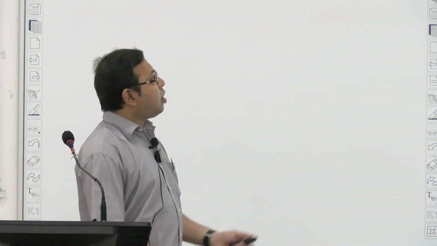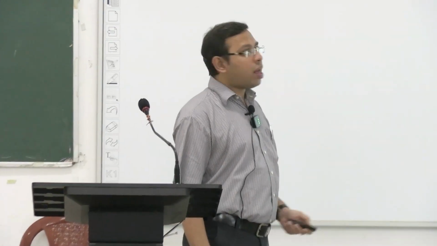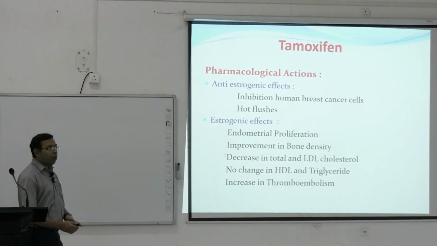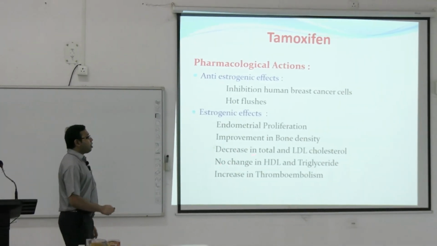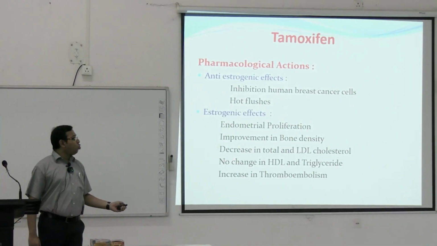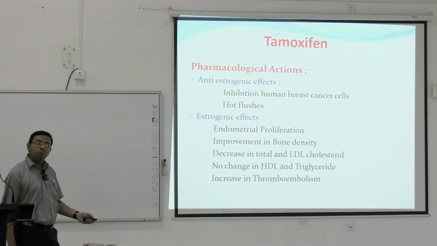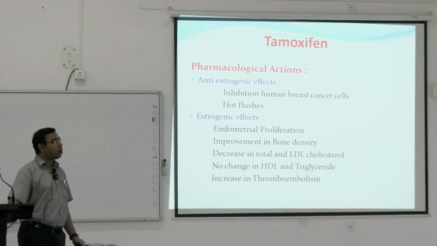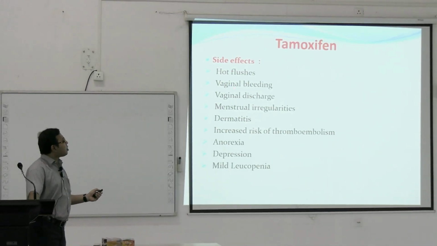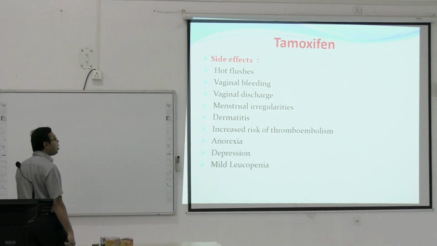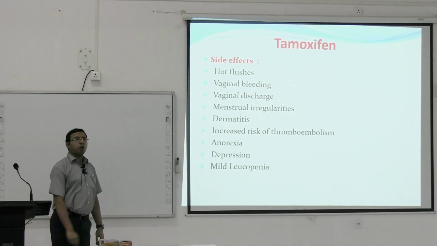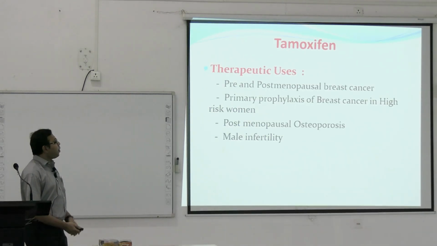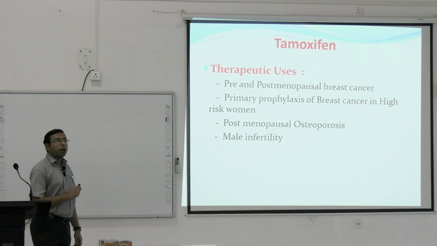So the pharmacological action is anti-estrogenic action. It inhibits human breast cancer cells and hot flashes. Estrogenic action: it can cause endometrial proliferation, improvement in bone density, and decrease in total LDL cholesterol, but there is no change in HDL and triglycerides, and there is an increase in thromboembolism. So increased thromboembolism, which is an adverse effect of estrogen, is also there with tamoxifen. Side effects are hot flashes, vaginal bleeding, vaginal discharge, menstrual irregularities, dermatitis, increased risk of thromboembolism, anorexia, depression, and mild leukopenia; all can happen.